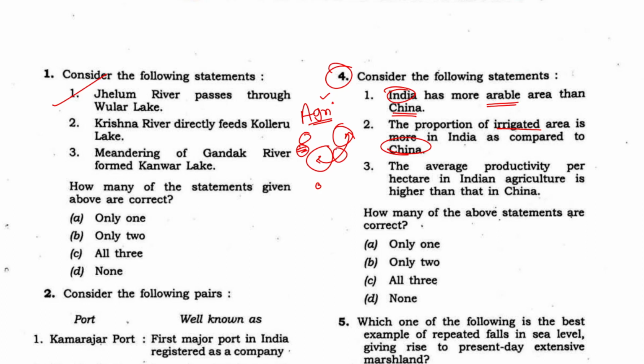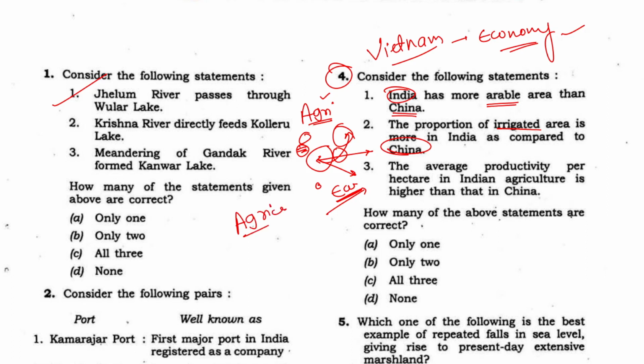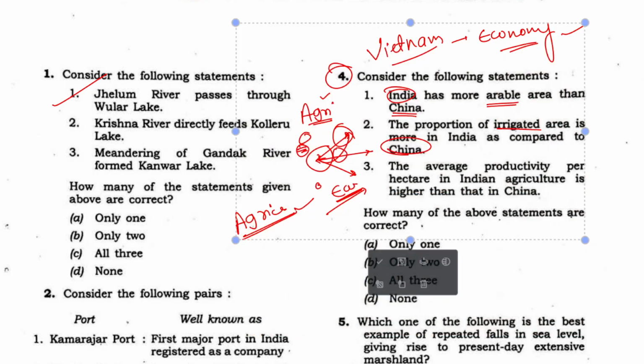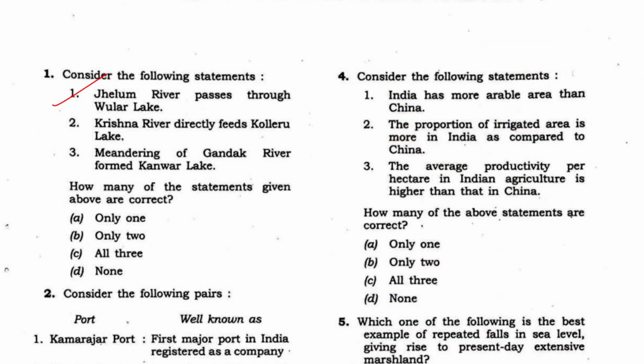But what we can see in recent years is that India has had outreach to various countries in the east. A question came on Vietnam also very recently, related to economy. But this question is about the agriculture section. While we should take care that agriculture can be compared between two neighboring countries, what we must focus more on is specific varieties and the technological advancements in agriculture very recently.